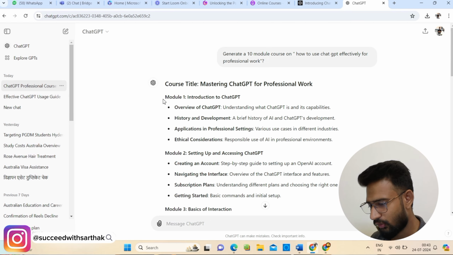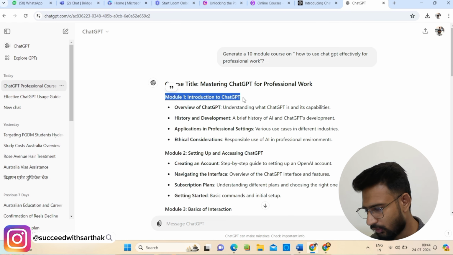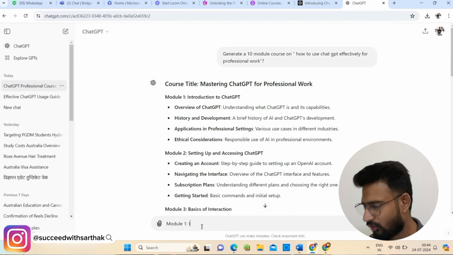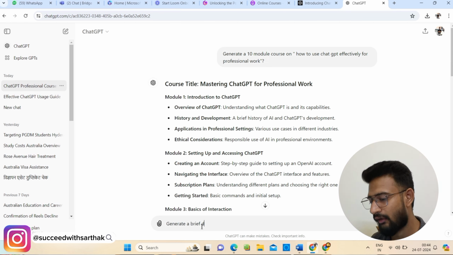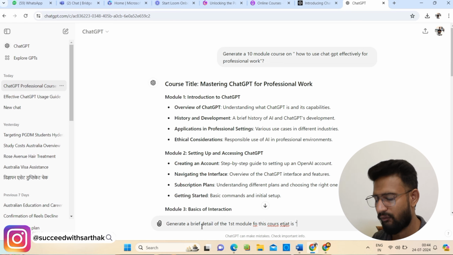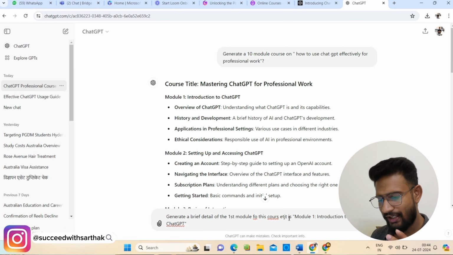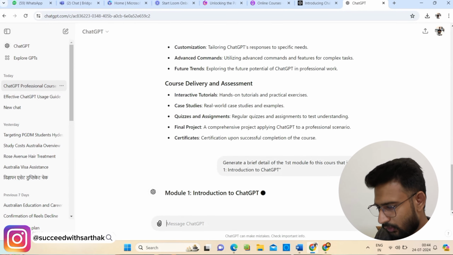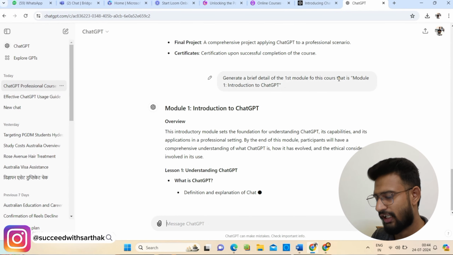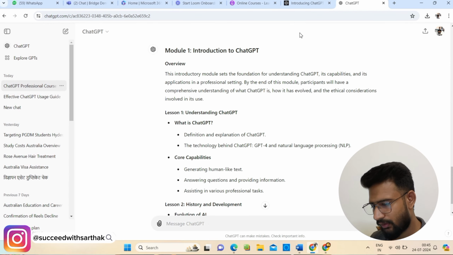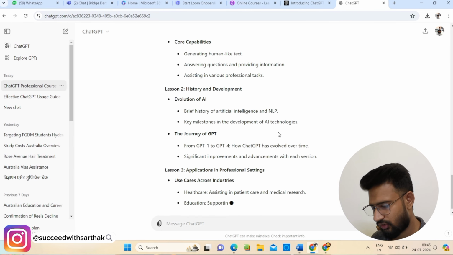Now what you need to do is copy one of the modules and give the prompt again to ChatGPT to elaborate each and every section of this particular module so that you have a concise and detailed course to offer to the audience. As you can see, it has given me detailed content about my first module, that is a brief introduction about ChatGPT. Now for example, I have to copy this into a professional PPT.